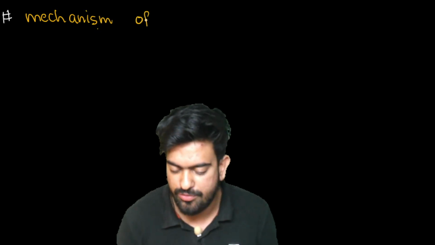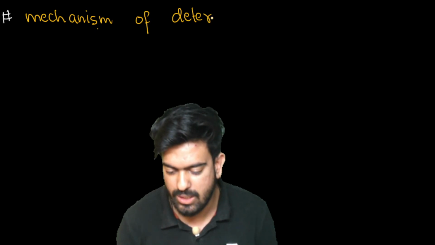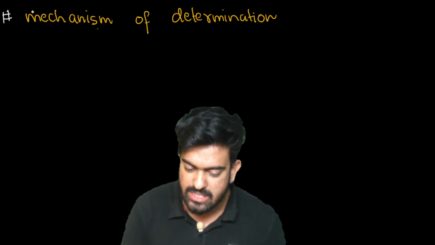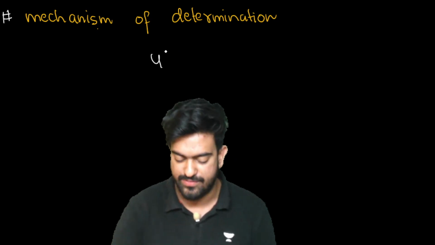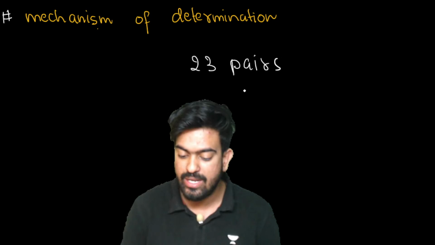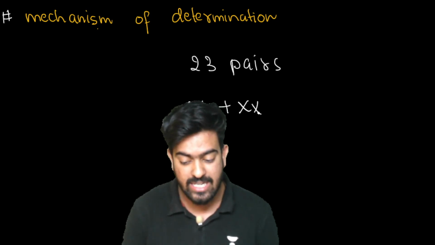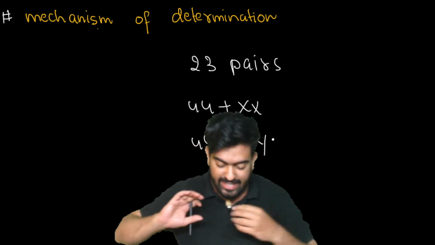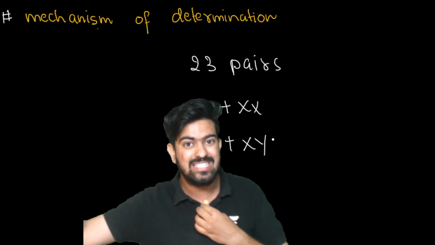Mechanism of determination. How are we going to determine? First of all, in our body, whenever we write such types of chromosomes, we have 23 pairs of chromosomes. And when we are writing this, we are generally writing 44 plus XX and 44 plus XY, yes or no? So why are we writing 44 separately and then writing XY or XX?